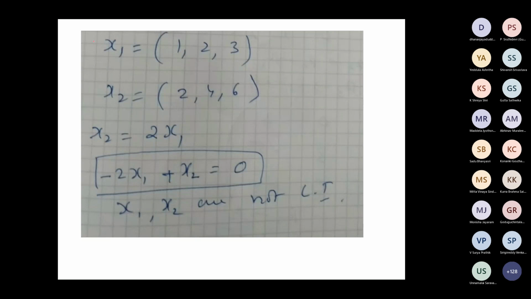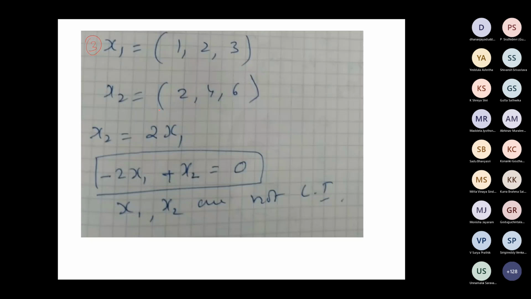Another example. Let us take the third example. X1 is 1, 2, 3. X2 is equal to 2, 4, 6. We can notice easily that X2 is 2 times X1, 2 times 1, 2, 3. So I rearrange this: take 2x1 to this side. So it is minus 2x1 plus x2 equal to 0.